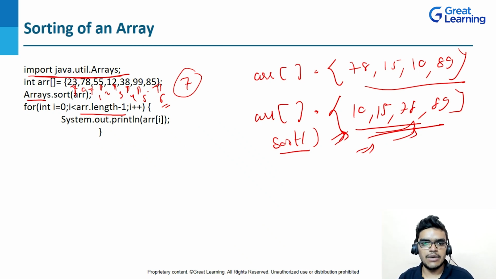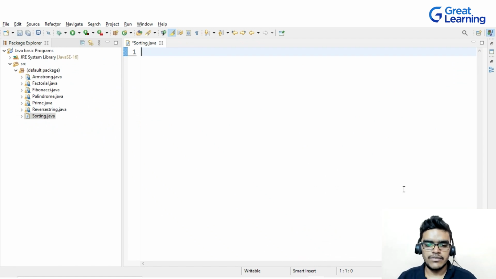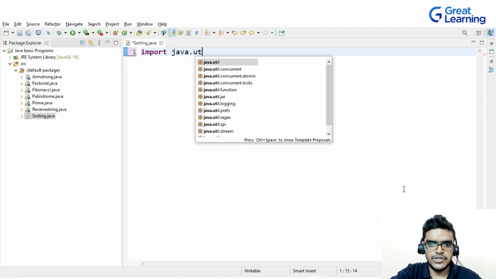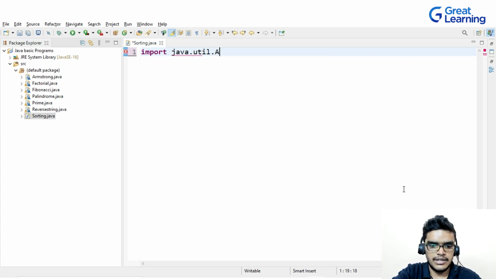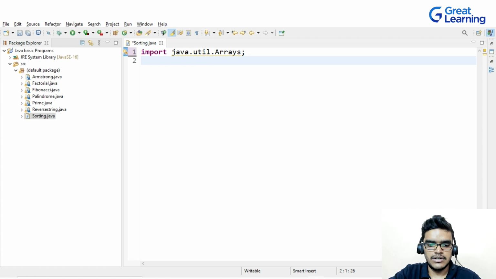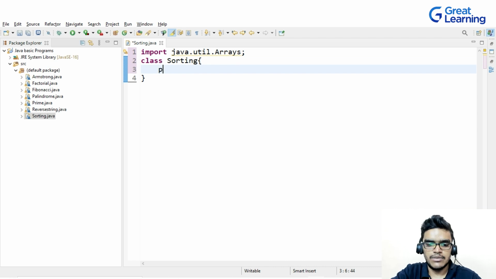So let's see the practical example. Let's start with the coding part. First I will write here import java.util.Arrays, and now I will create my main class. I will write class Sorting, and inside this class I will create a method. I will write public static void main, and then String arguments.